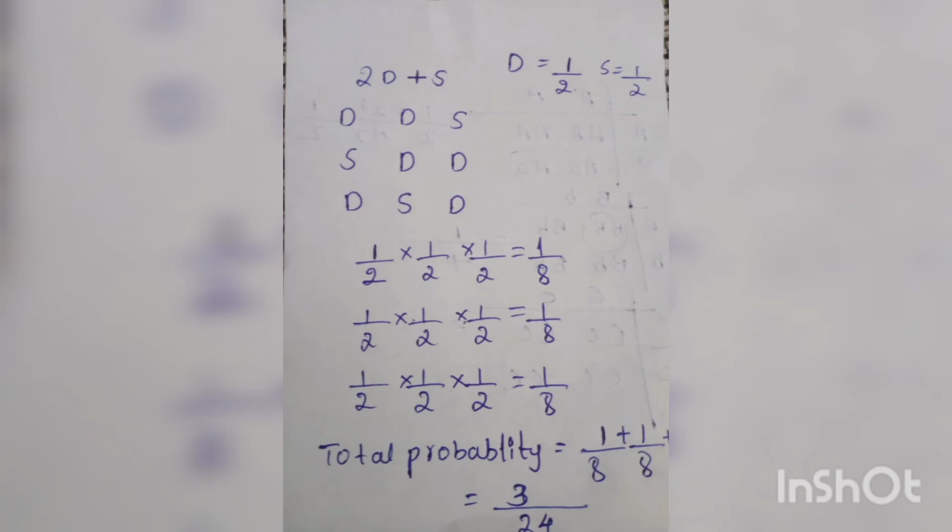So what is the question? The couple already has 3 children, and there must be 2 daughters and 1 son. So what is the probability of having 2 daughters plus a son? The probability of a couple having 2 daughters plus a son is equal to 3 by 24. So this is just one simple example of probability.